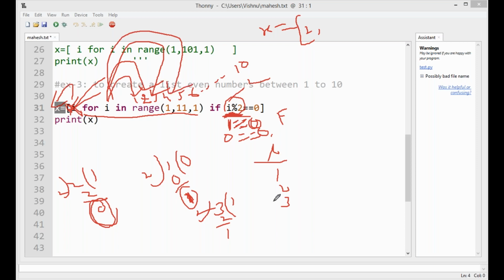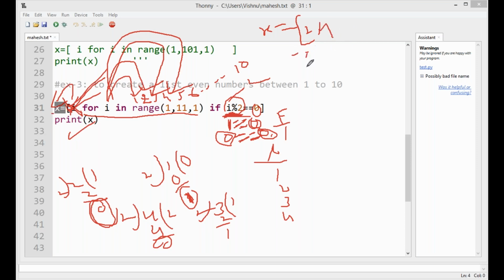The i value is 4. Again 4 is divided by 2; 2 twos are 4, the remainder is 0. 0 equal to 0, so this condition returns true. The remainder value is 0, and the equal to condition returns true, so immediately execute this statement. The i value is assigned to x. Now the i value is 4.